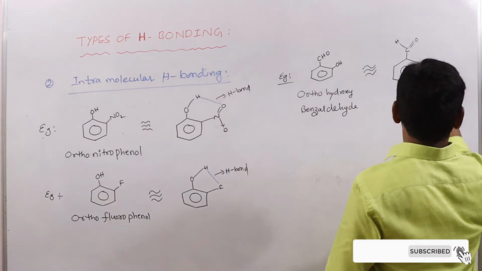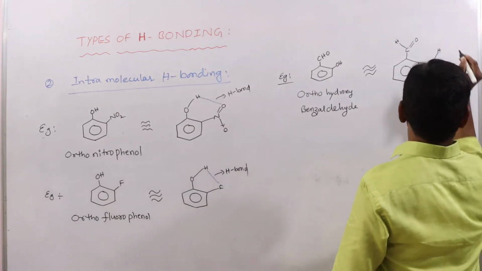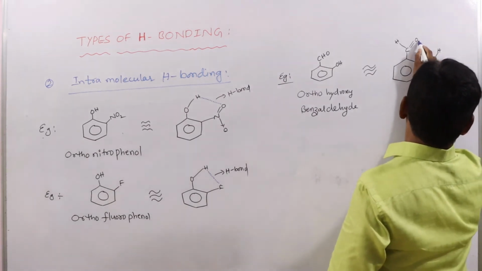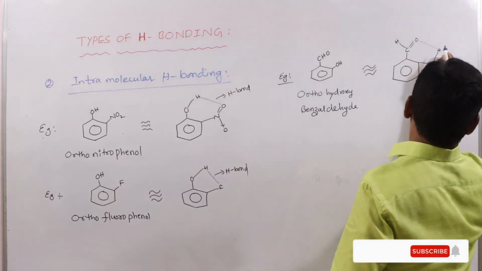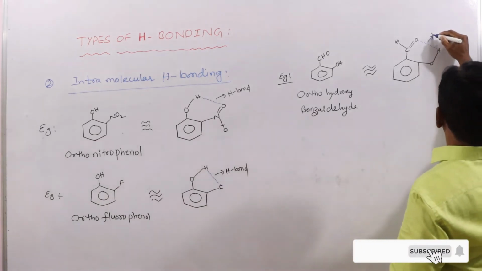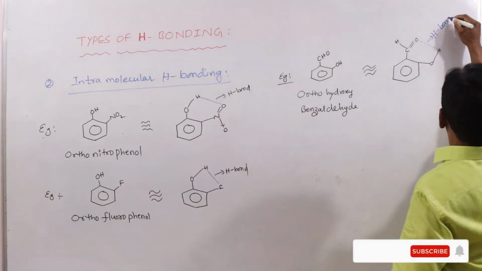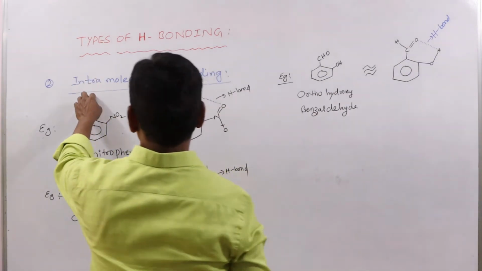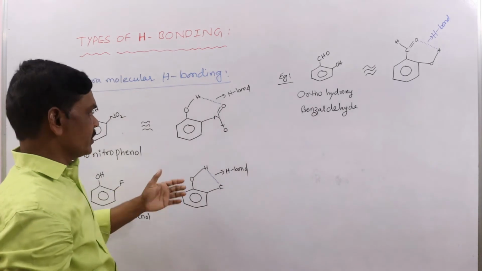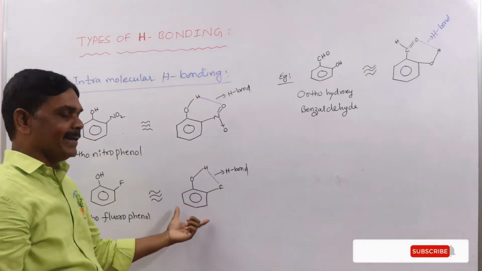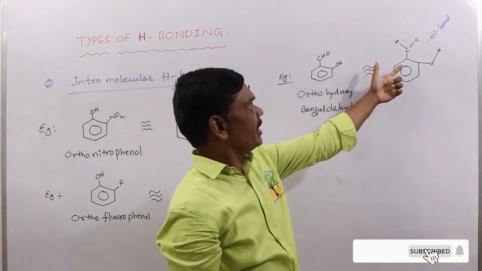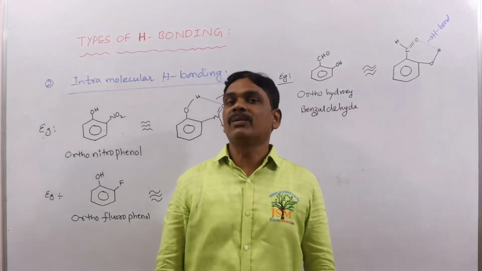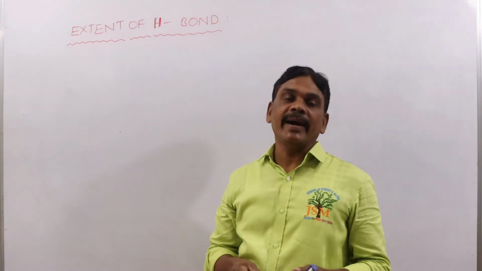This is oxygen, this is hydrogen. Between these two, oxygen and hydrogen, there is formation of hydrogen bond. All these are examples of intramolecular hydrogen bond. Within the molecule hydrogen bond is existing.